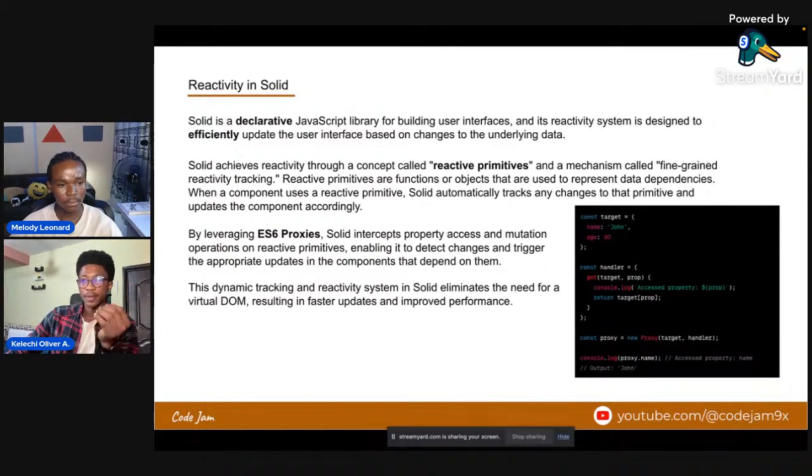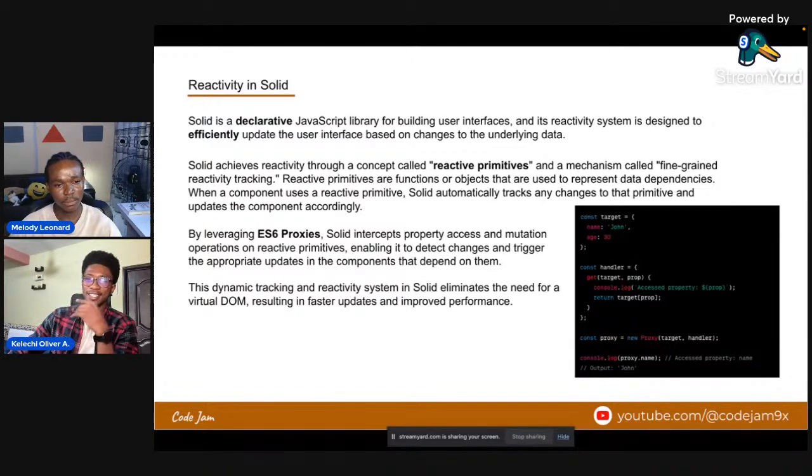It's called reactive primitive and a mechanism called fine-grained reactivity tracking. Reactive primitives are functions or objects that are used to represent data dependencies. When a component uses a reactive primitive, Solid automatically tracks any changes to that primitive and updates the component accordingly. Right. So, also, how do they achieve these reactive primitives? Achieving these reactive primitives is done by ES6 Proxy.